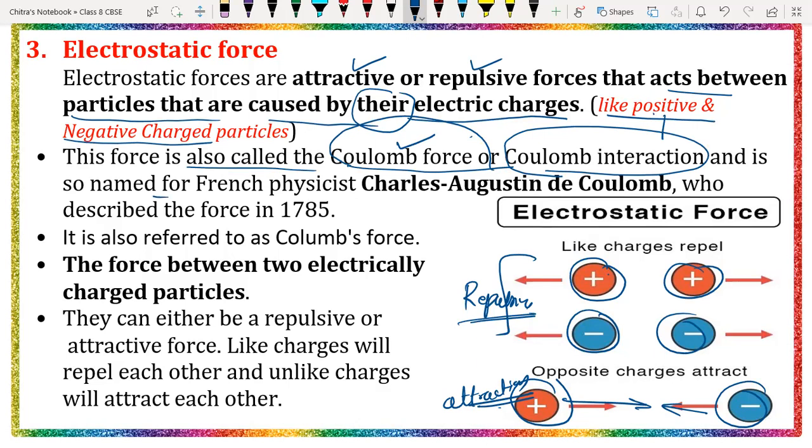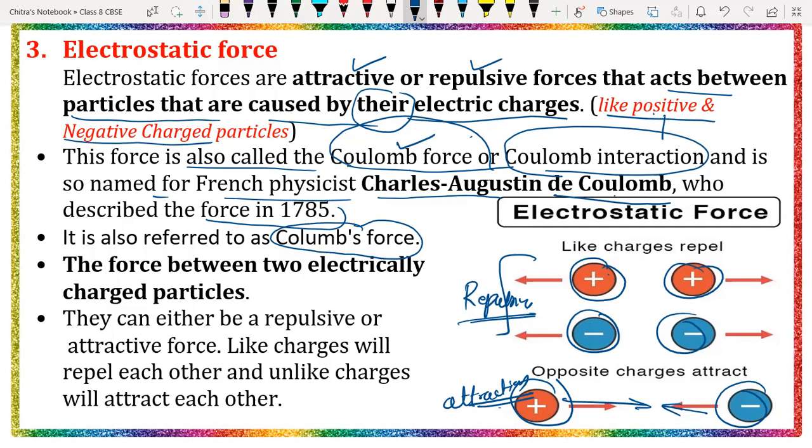And it is named for the French physicist Charles Augustin de Coulomb. Okay. So in order to honor him, the unit of charge is Coulomb, and the force of attraction working between charged particles is called the Coulomb force. He described the force in 1785, a very long time back. He also described the charge on the electron. It is also called Coulomb's force.